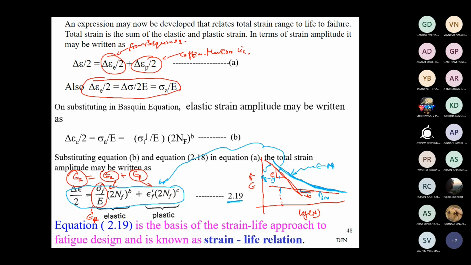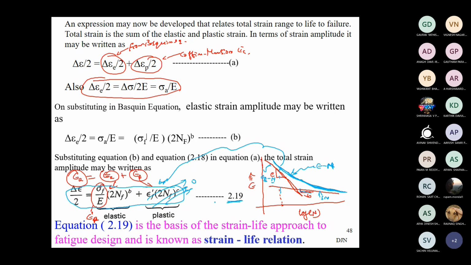So therefore, the S-N diagram where the B slope has been shown. This is the advantage of using the strain life approach. Even though it is a low cycle fatigue region, we can still adapt it. Even in the high cycle fatigue region, we can still adapt it. The only thing is, the effect of the plastic part in the high cycle fatigue region approaches zero. The effect of this plastic part is very negligible.